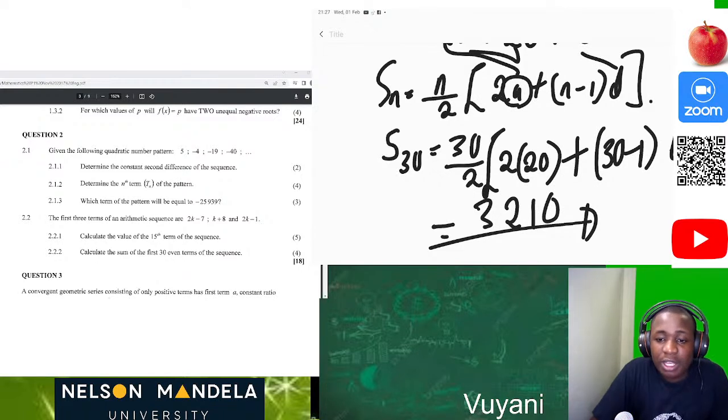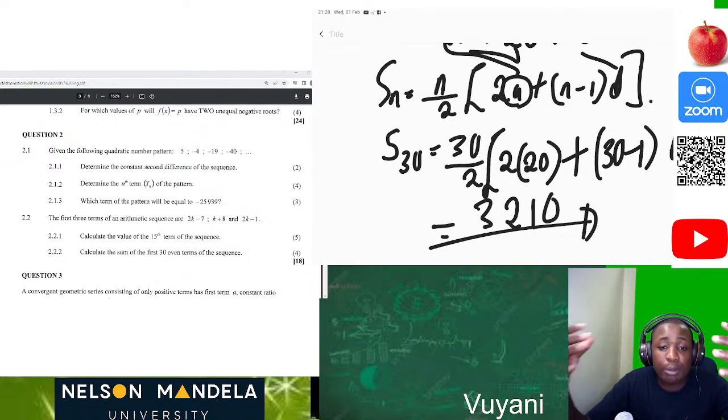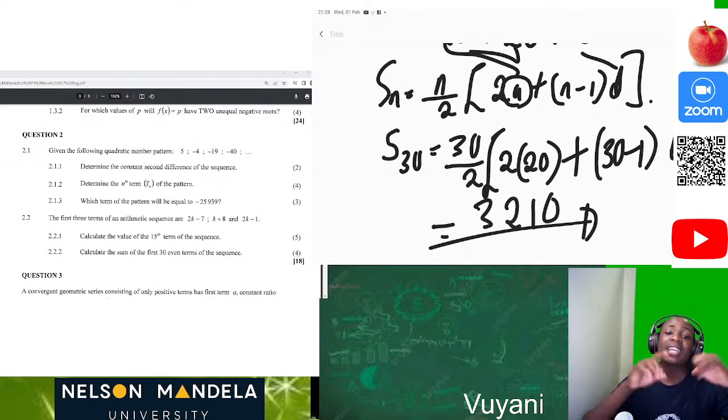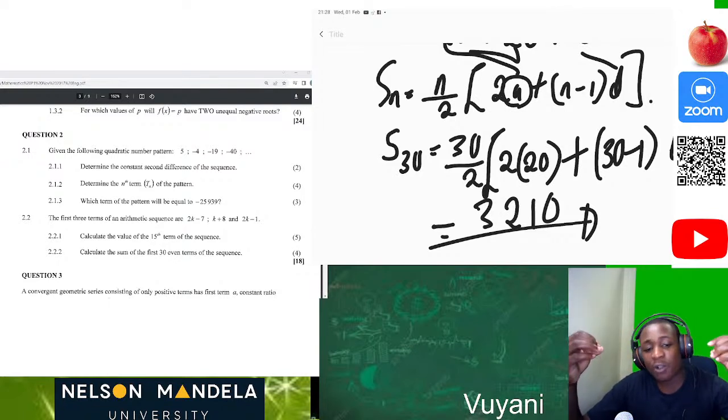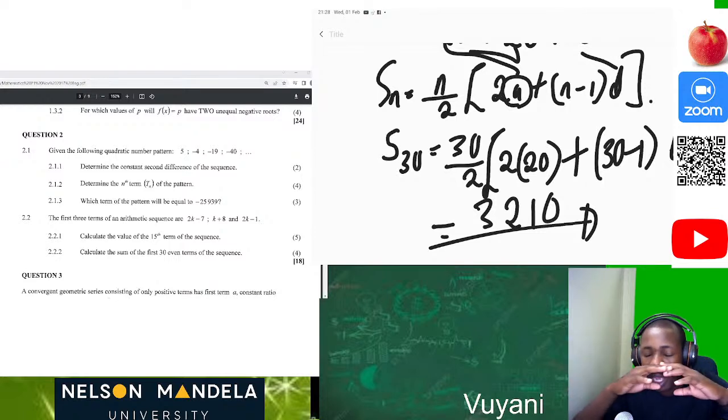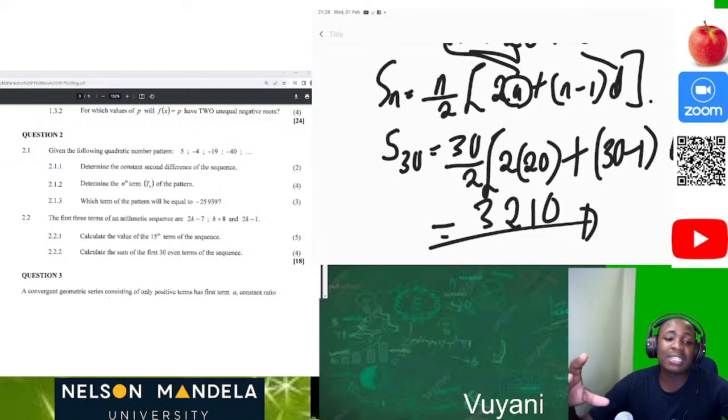Close that chapter. So what we were doing in these 2 questions, the first time we started by working on the quadratic number pattern, and it was quite nice. It was quite great, because what we were dealing with is something so amazing, and it's allowing us to learn more questions on these quadratic number patterns. And what do we know? Just to recap, we know that a quadratic number pattern has a constant second difference, and the first difference of a quadratic number pattern is always an arithmetic sequence.